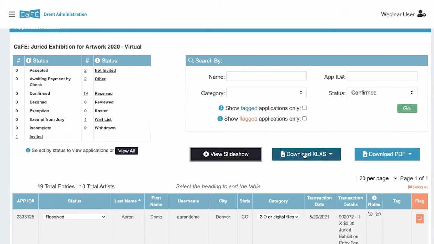So under download spreadsheet, you can download contact information, application answers, and media information. Under download PDF, you can download the applications and the media inventory list.